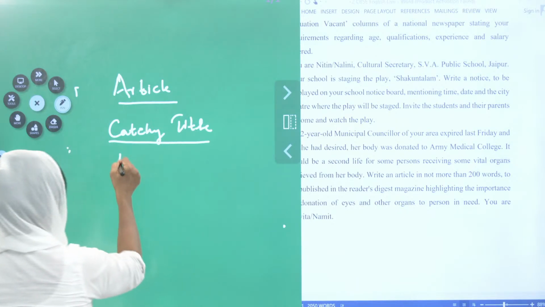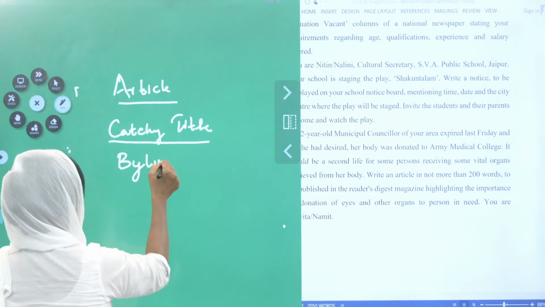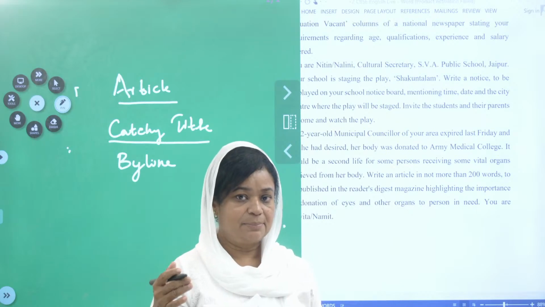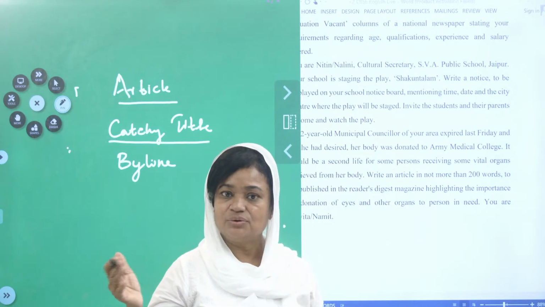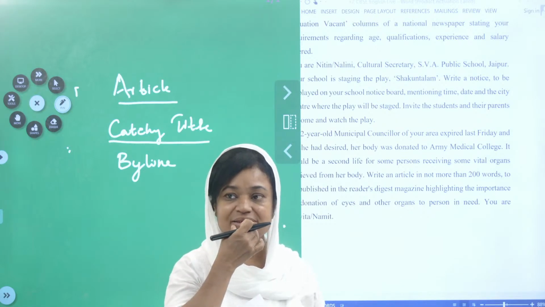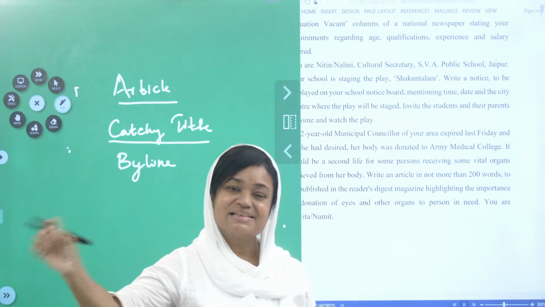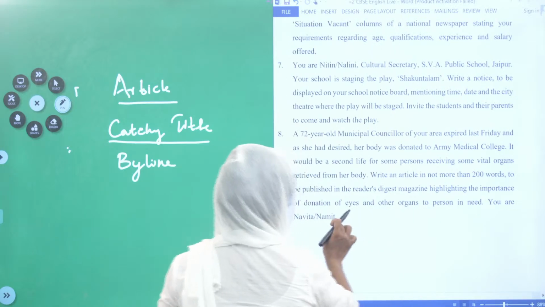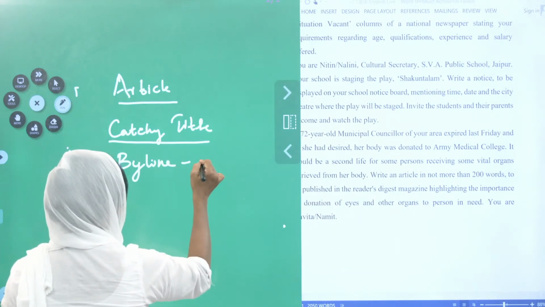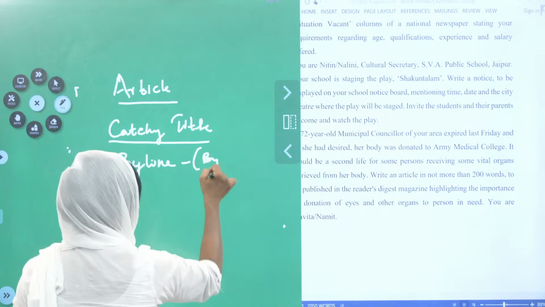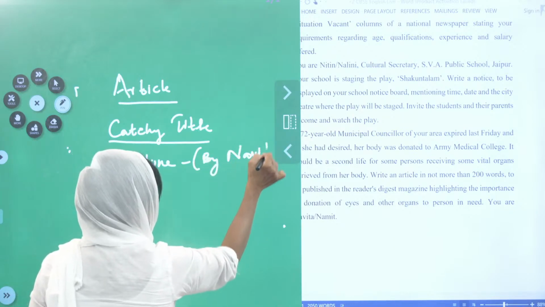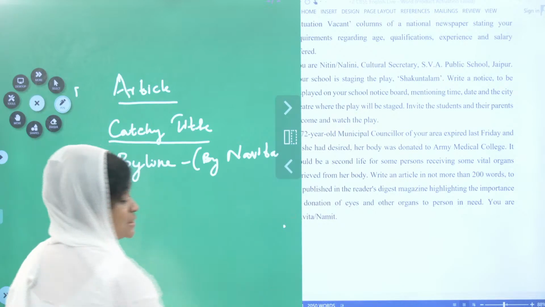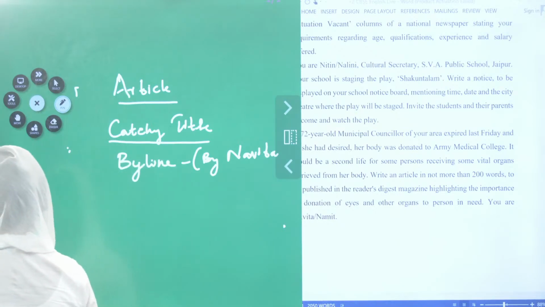Now a byline will be there. What is a byline, by the way? Byline means article is written by a person. So normally you can see even in newspaper and all, an article by, that is byline. For example, they have written here Navita or Namit. I am taking by, this will be like this, by Navita. So now a catchy title will be there, a byline, the person's name is there, and then what else?